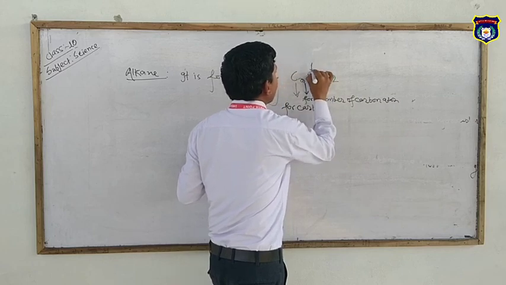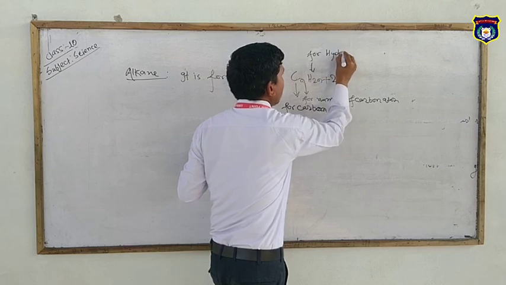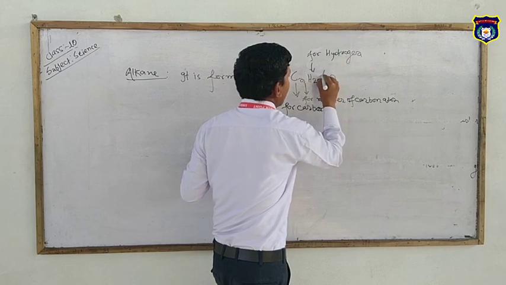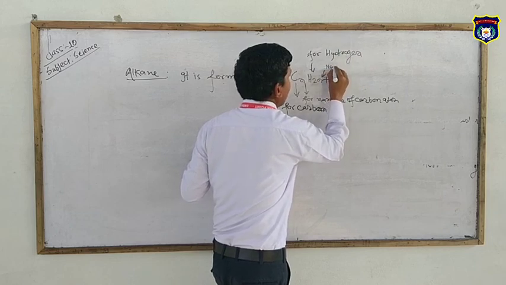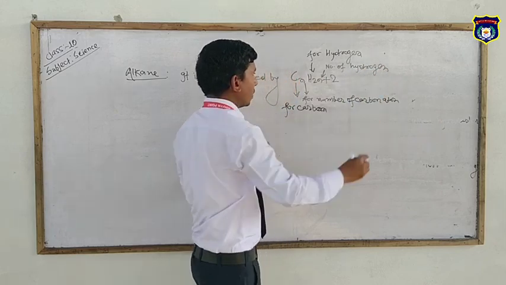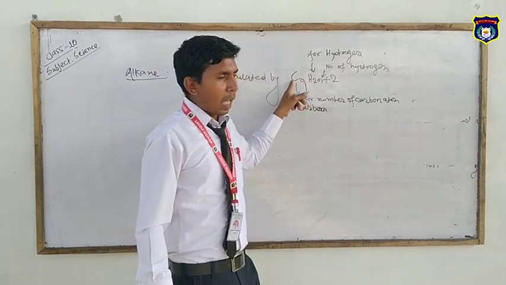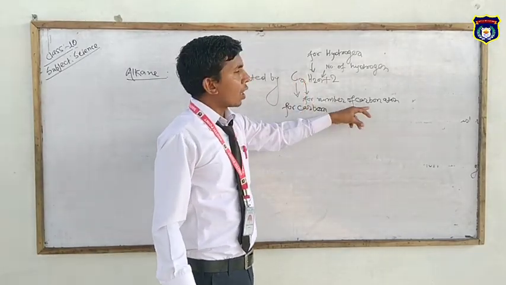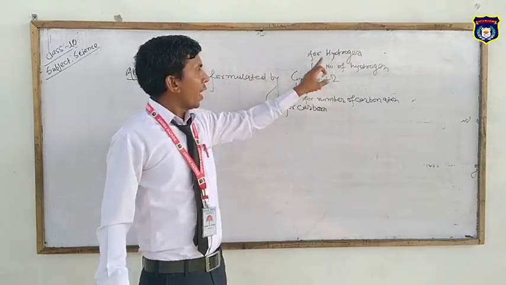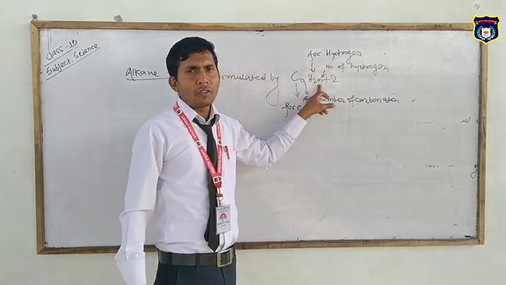Similarly, H for hydrogen and 2n+2 gives the number of hydrogen atoms. Students, this formula indicates that C means carbon and n represents the number of carbon atoms, and H is hydrogen, with 2n+2 the number of hydrogen atoms.